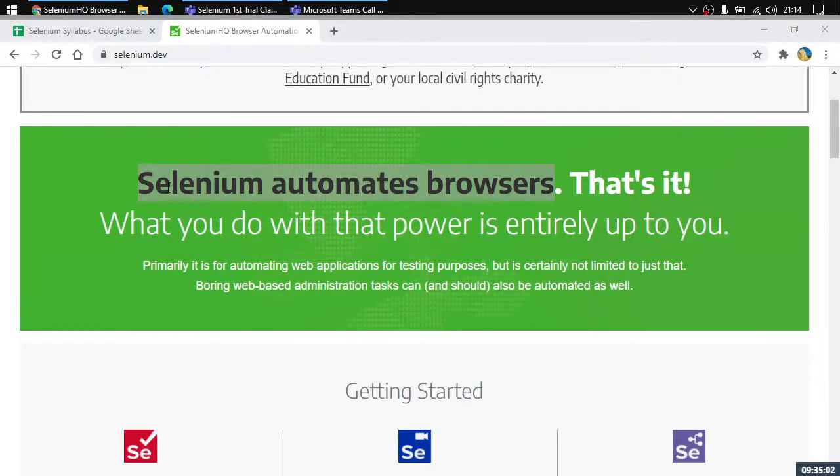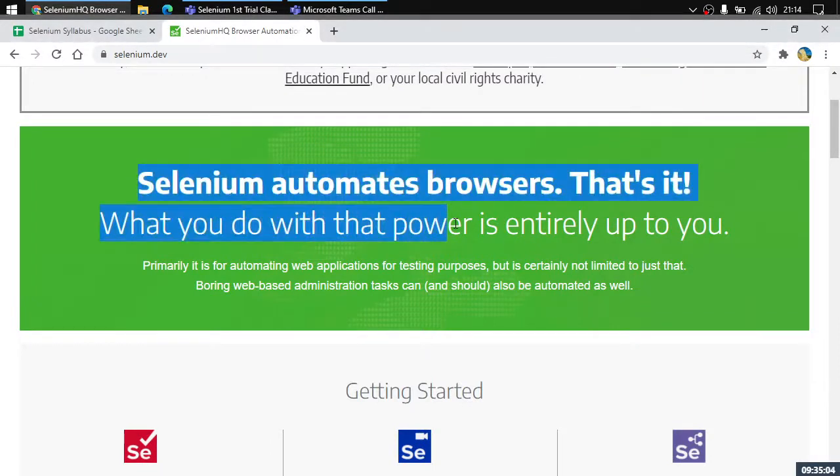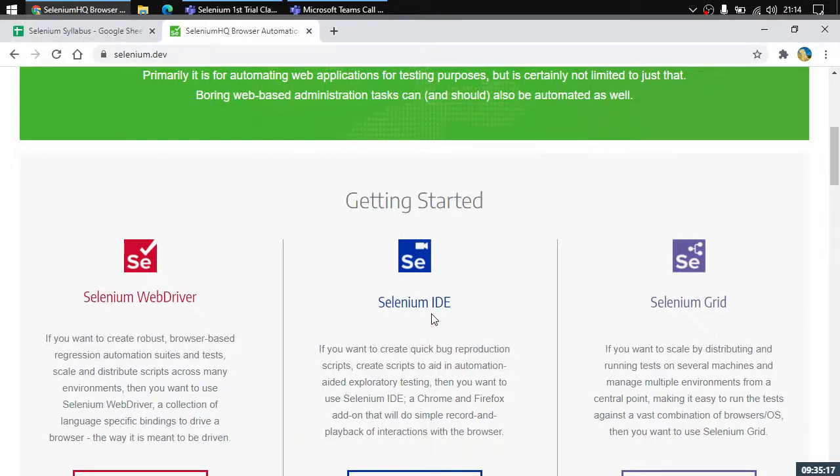So as it is telling us, Selenium automates browsers. That's it. This means that we can interact with the browsers only. It does not allow us to do other things. Now, what does this mean?